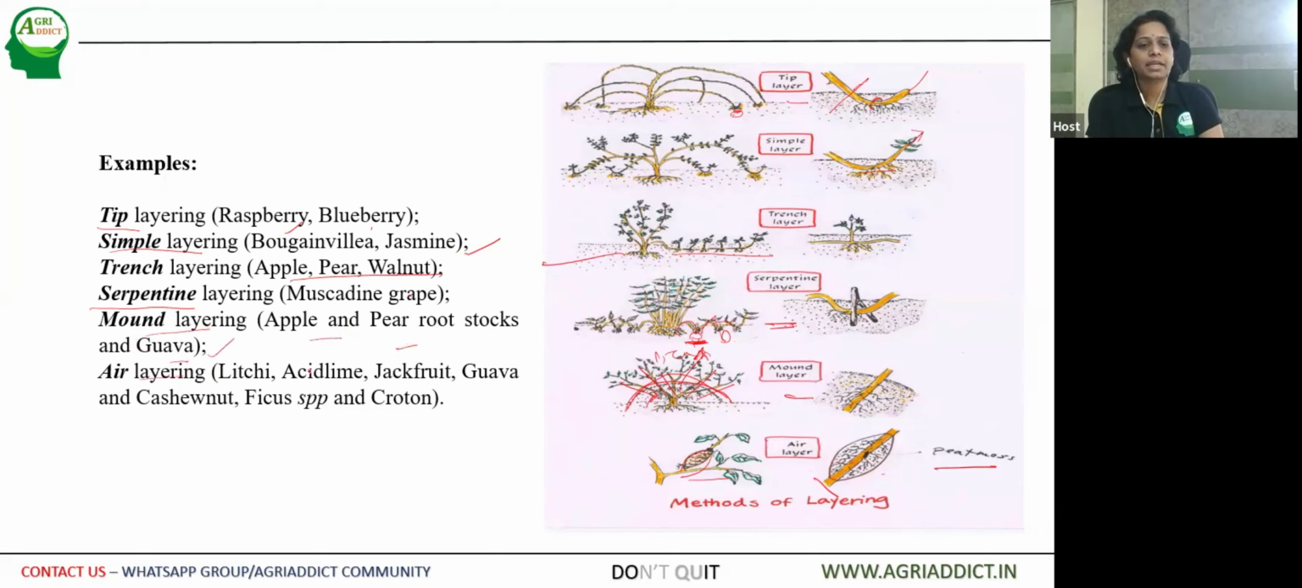Then air layering. Air layering is followed in tropical fruit crops to maximum extent, that is lychee, jackfruit, guava, and cashew nut, acid lime, and some of the foliage plants like crotons as well as ficus species.